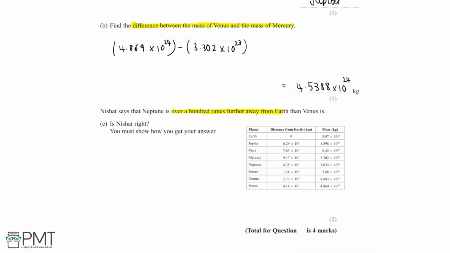And so we've included a screenshot of the table above for reference. And so to work out this question, we can see from our table that Neptune's distance from Earth is 4.35 times 10 to the 9 kilometers, and Venus's distance from Earth is 4.14 times 10 to the 7 kilometers. And so we can do 4.35 times 10 to the 9 divided by 4.14 times 10 to the 7. And so plugging this fraction into our calculator, we'll get an answer of